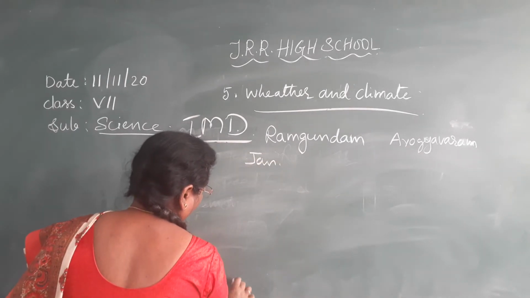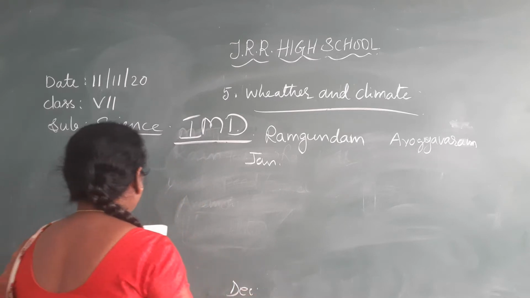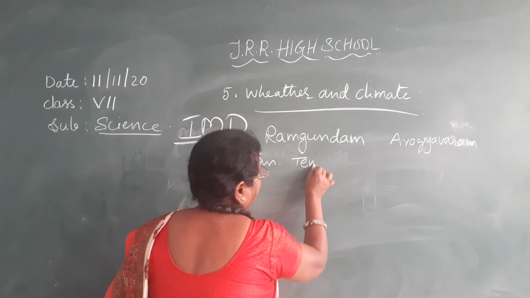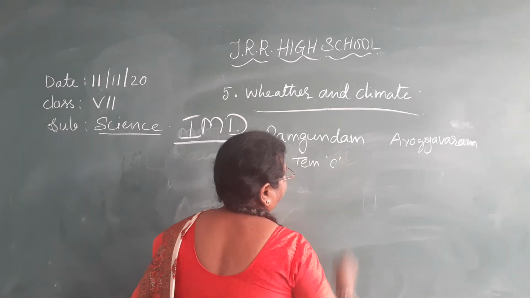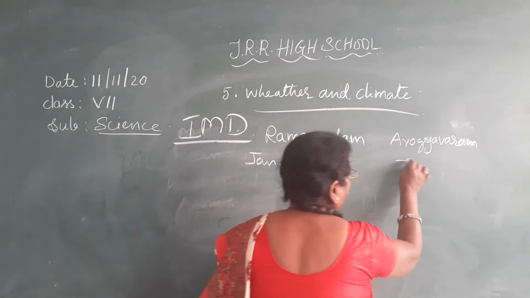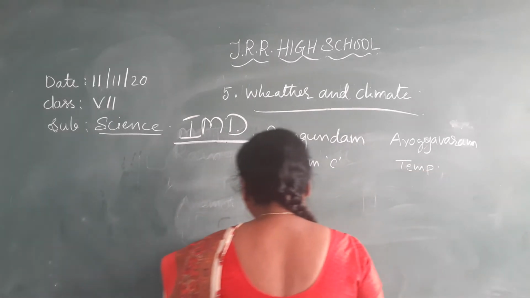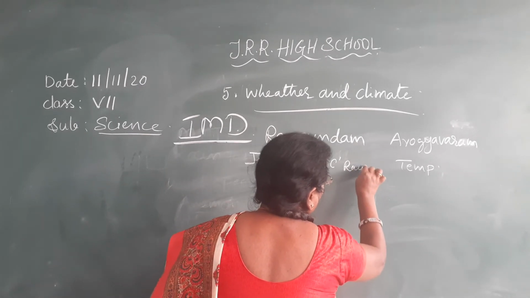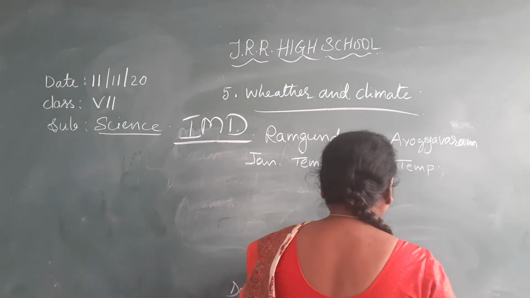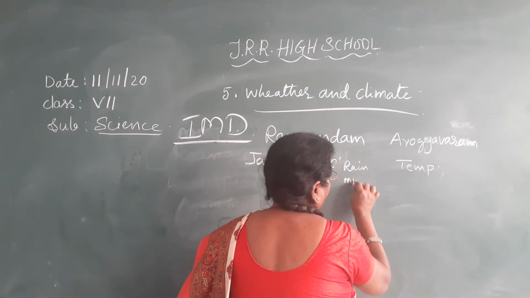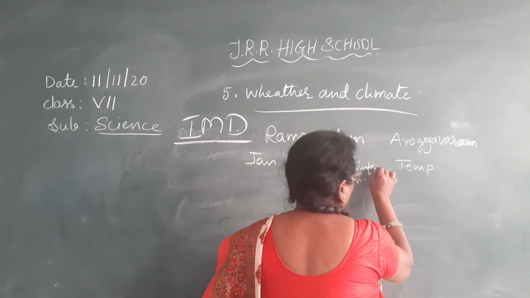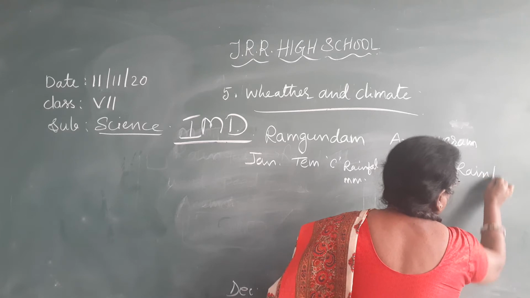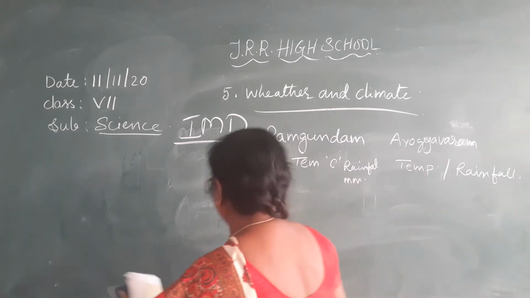What they gave here is the temperature in Celsius. Here also the temperature is given in Celsius. Okay. Now here rainfall also is given for you. Rainfall is given in millimeters, the smallest unit. Now here, what is this?